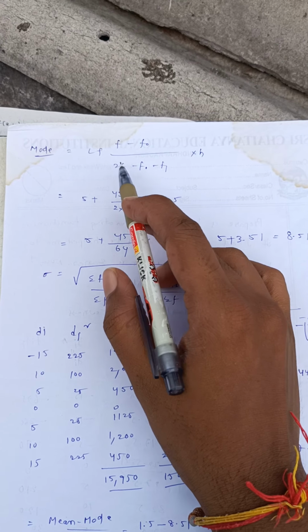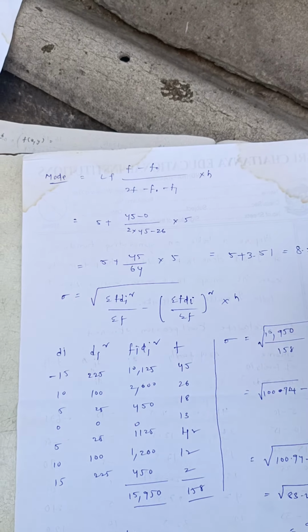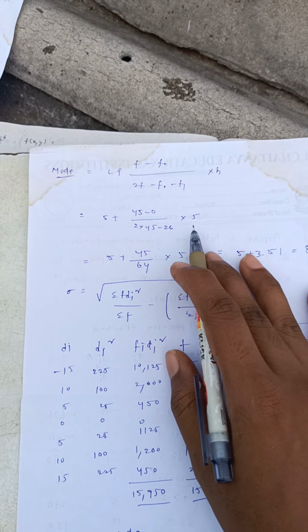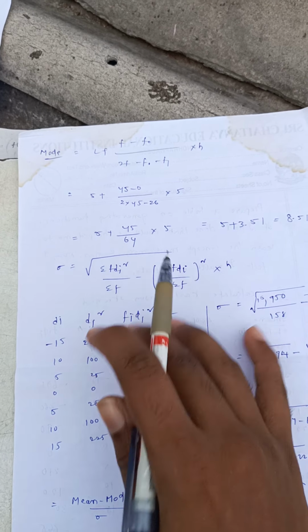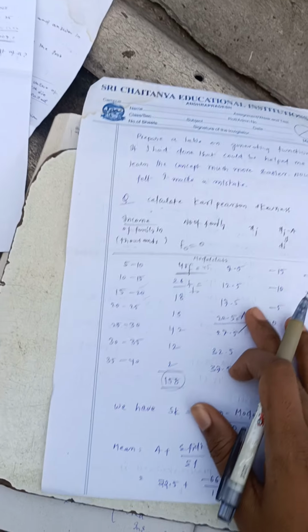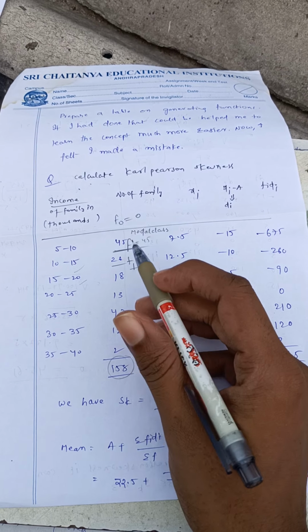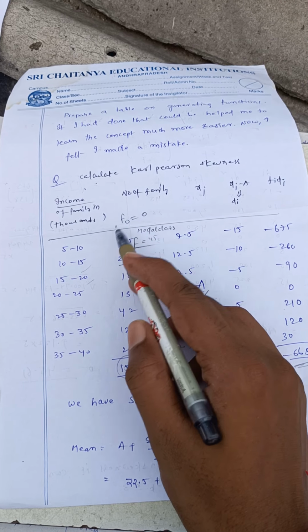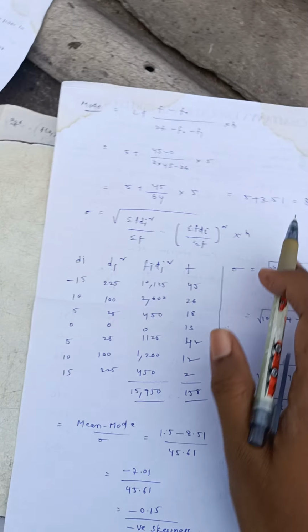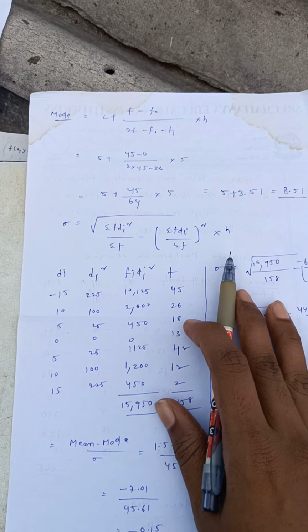For the mode we also have the formula: L plus f minus f naught by 2f minus f naught minus f1 into h. I have obtained the values from the table right here. I didn't have the f naught value, so f naught is equal to 0. I took these values for f1 and calculated about 8.51. This is the mode.